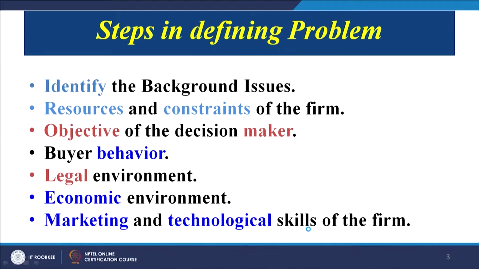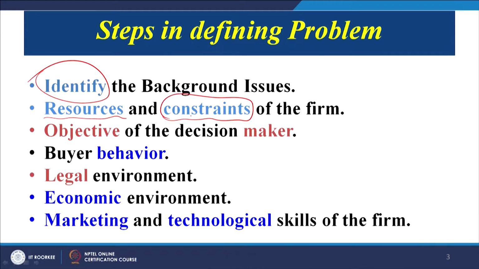But once we are able to identify a specific area on which we want to focus, then we need to have a systematic value engineering job plan. Systematically, step by step, we have to move forward, and then we will definitely be able to come up with an improvised product. Now, what are the steps in defining the problem? As we have already seen, we can identify the background issues. As I have already told that we have to focus on the historical perspective of the product. Just now I took an example of there is no change in the product for the last 20 years.